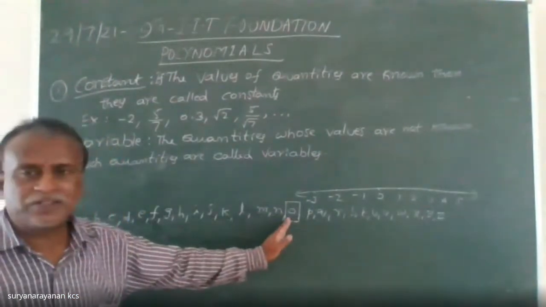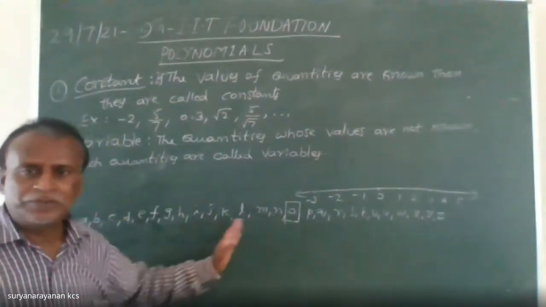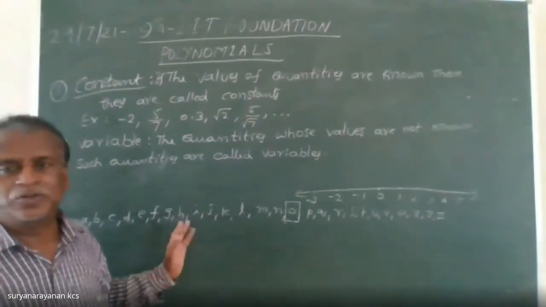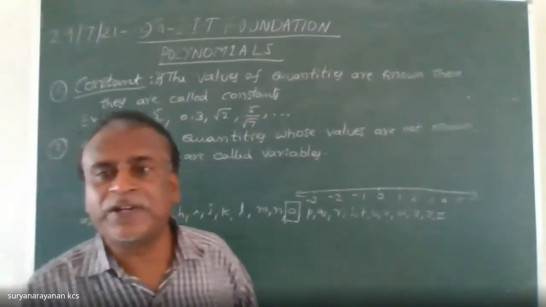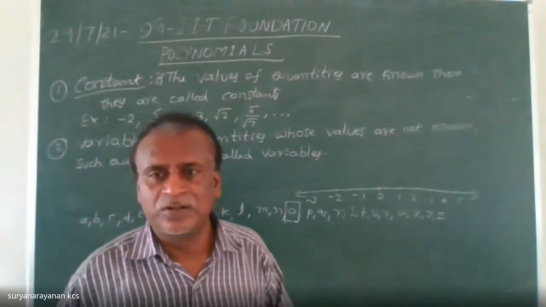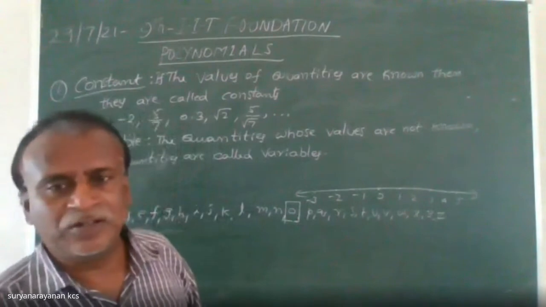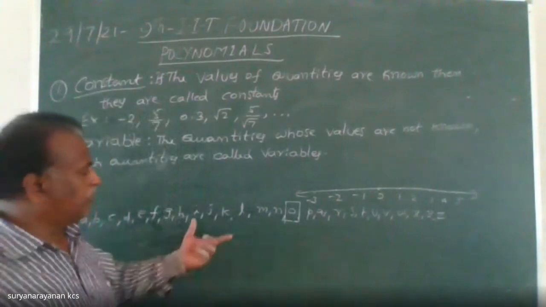All the letters before the letter O, generally we take to denote arbitrary constants. They are different from variables. They are not variables.